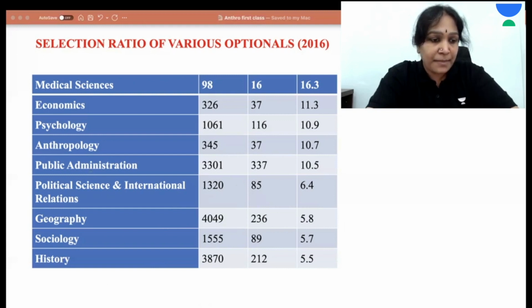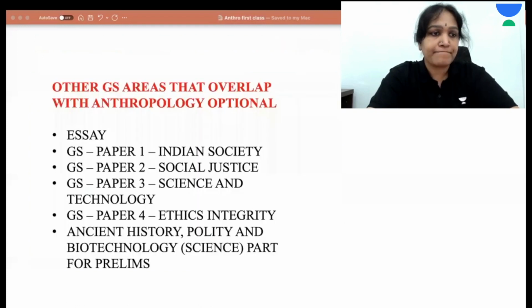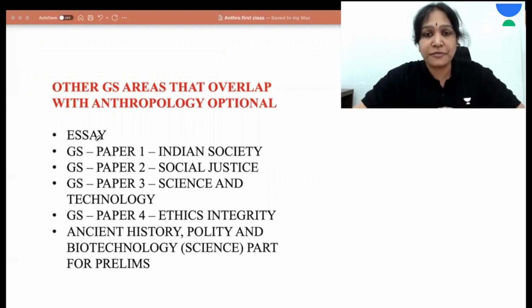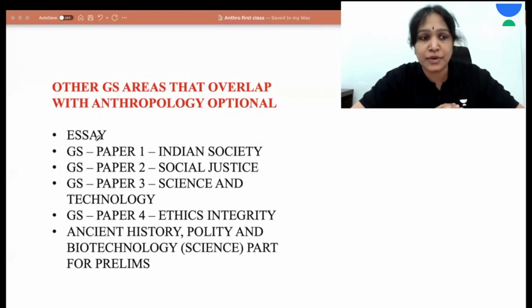Now let us see about the syllabus of the subject so that we can understand, is it having any overlap with the other GS papers? Because if the optional subject is having an overlap with the other GS papers, it saves a lot of time for preparation. Like for anthropology, it has a good overlap with the essay, because usually essay topics are from the social aspects, like, for example, women empowerment or poverty or religious issues or ethnic issues, some social aspect.